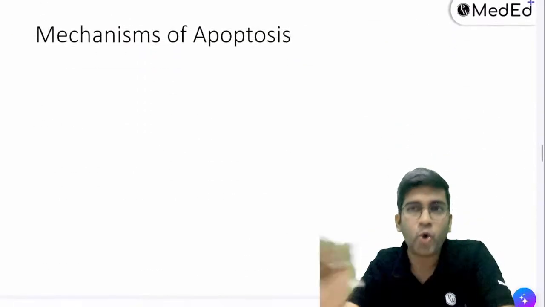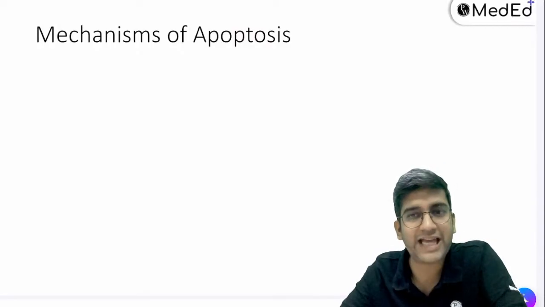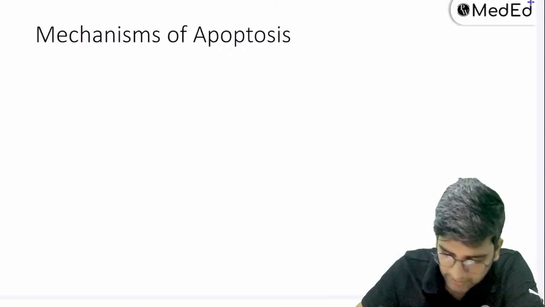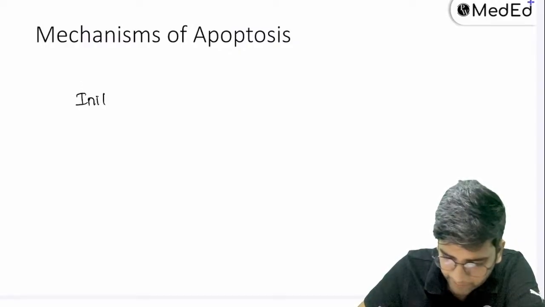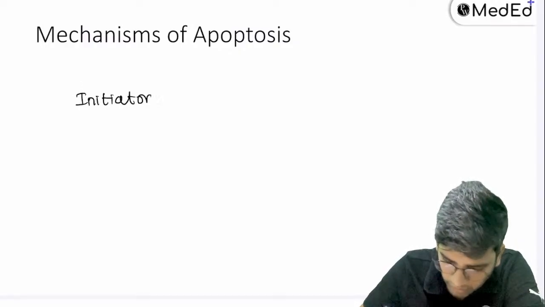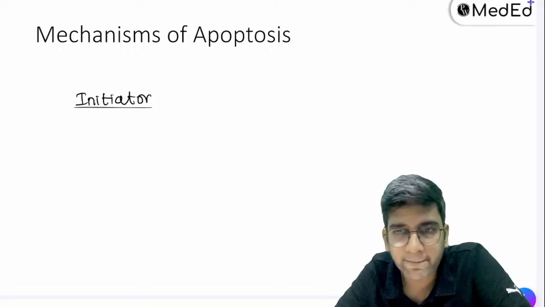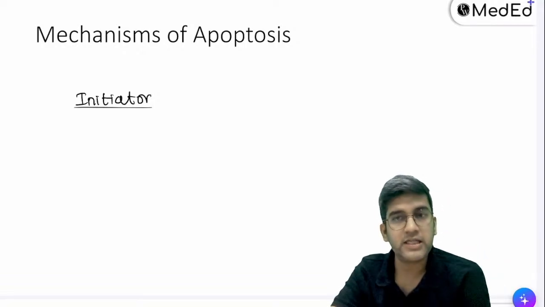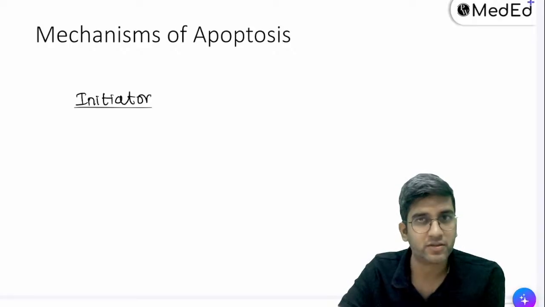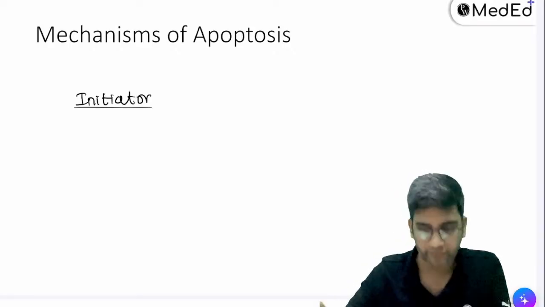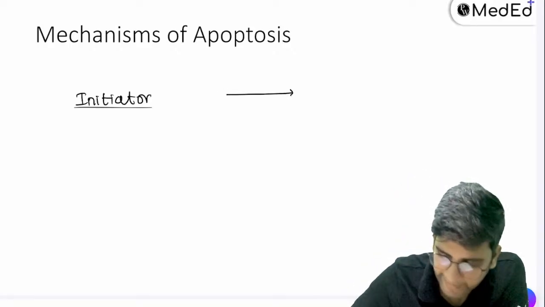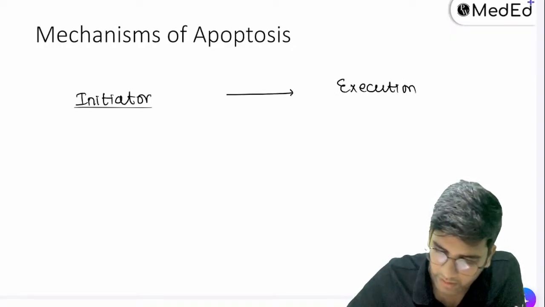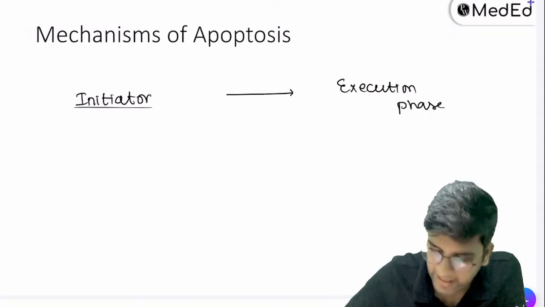Now let's have an overview of apoptosis. What exactly happens in apoptosis, right? I have two stages in apoptosis. One is something called an initiator phase, which is the starting point. Okay. Nerve dies because of the viruses. Right? So virus will destroy the nerve. Fine. Then it will go to something called an execution phase. So I have initiator phase and execution phase.